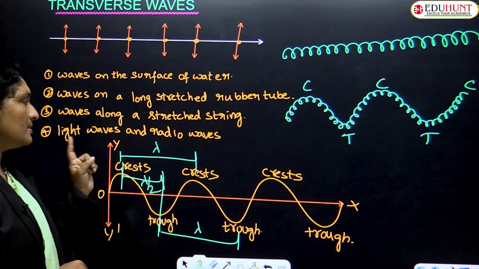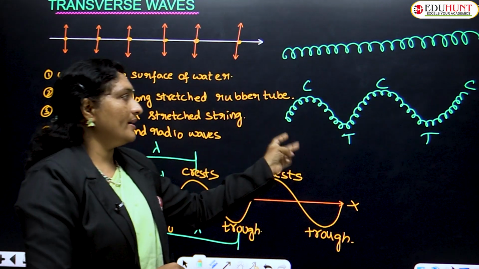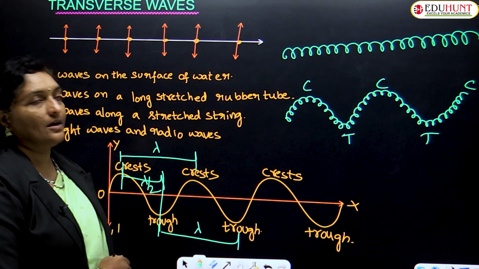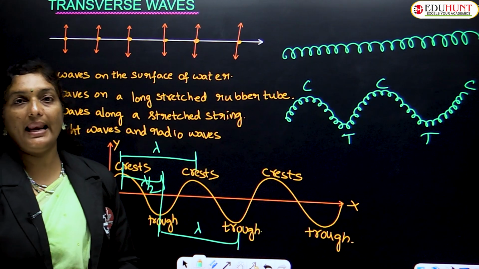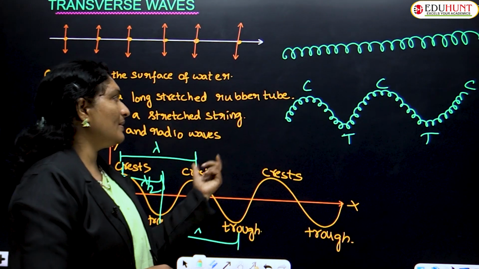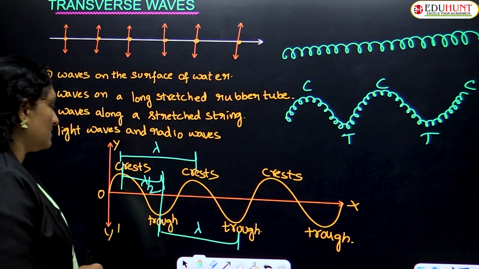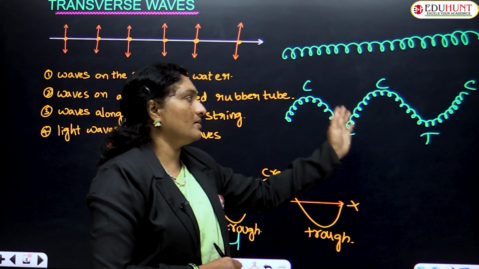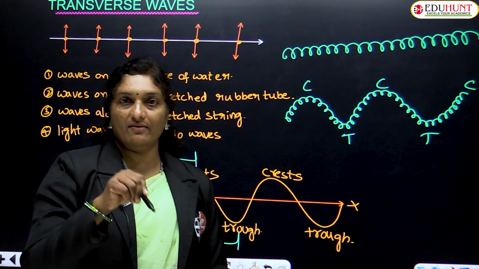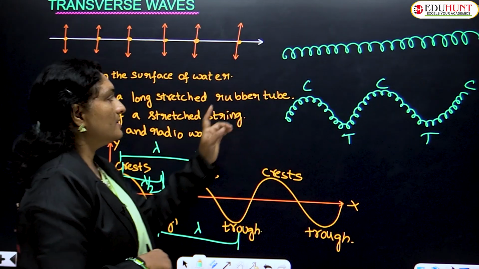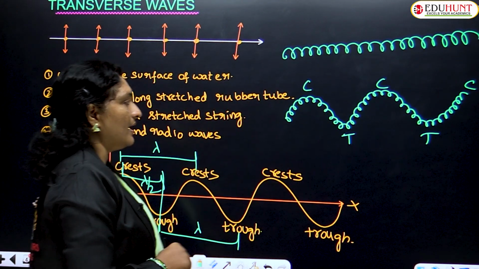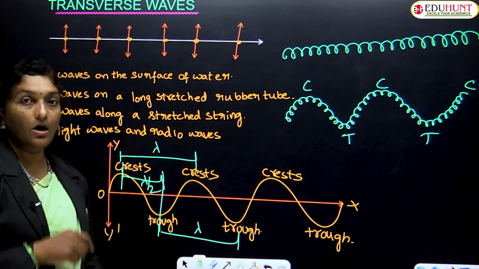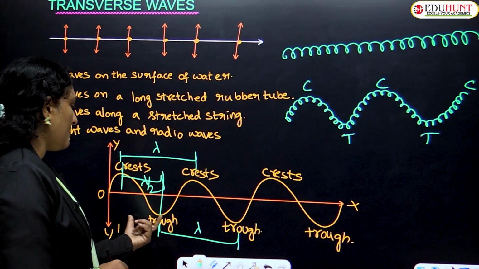Remember always that the distance between any two crests or any two troughs is equal to a wavelength, indicated with the letter lambda, and the distance between a crest and a trough is taken as half of the wavelength, that is lambda by 2. Okay, children.